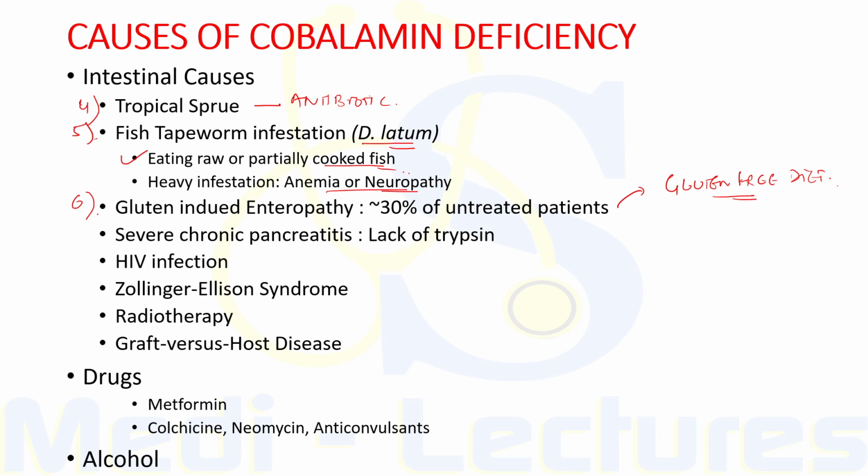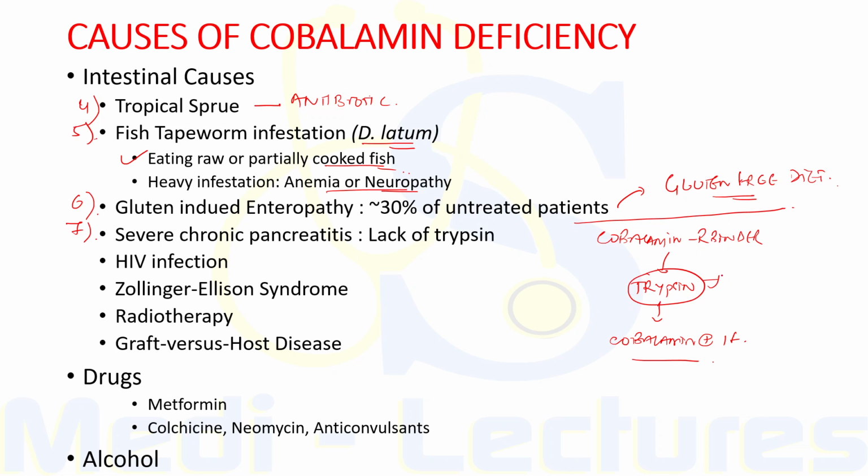Now, severe chronic pancreatitis, due to lack of trypsin, can also lead to cobalamin deficiency. So this cobalamin R binder complex is degraded with the help of trypsin, which is secreted from the pancreas, so that cobalamin is able to bind to the intrinsic factor and is absorbed from the ileum. Now in chronic pancreatitis, due to unavailability of trypsin, there will be no degradation of this cobalamin R binder and it cannot attach to the intrinsic factor, therefore there will be no absorption.